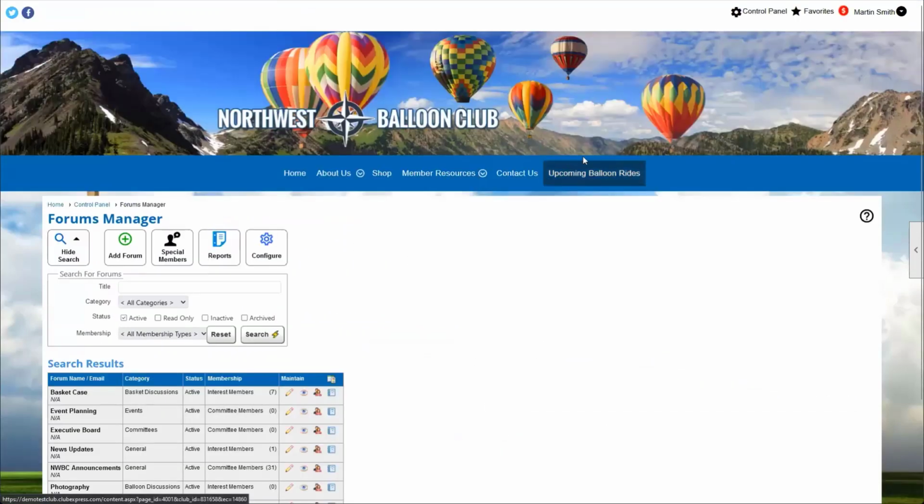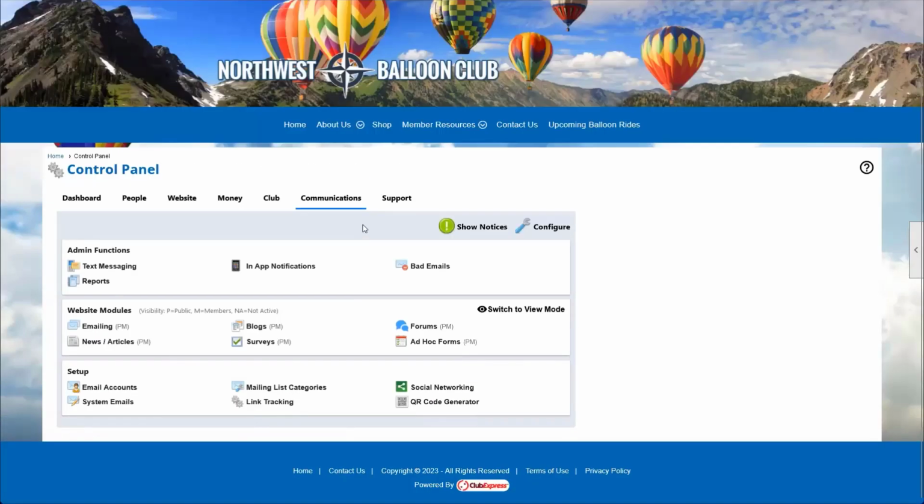Another way you can use interest as a communication tool. So we've already seen how we can quickly email a group of interest members. But one thing I want to point out is in our emailing module, and to some degree, our text messaging module as well, those of you who take advantage of sending text messages, everything I'm about to show you with emailing will apply to text messages as well.